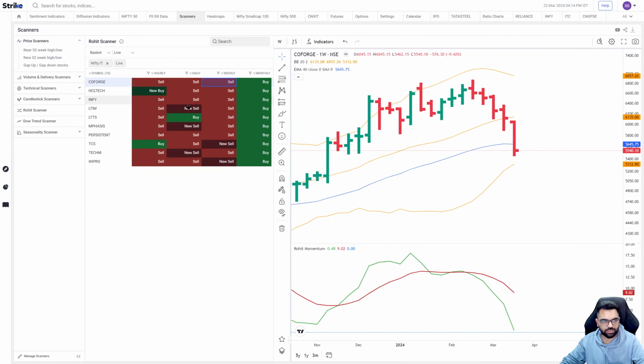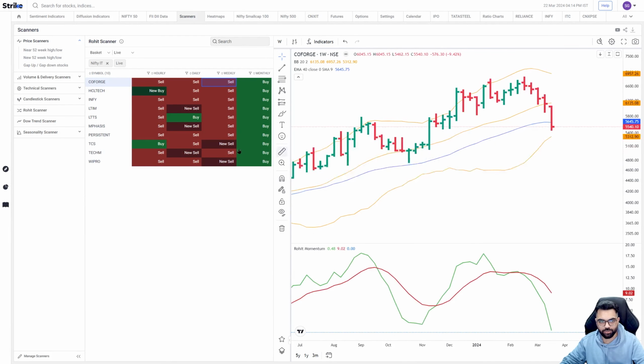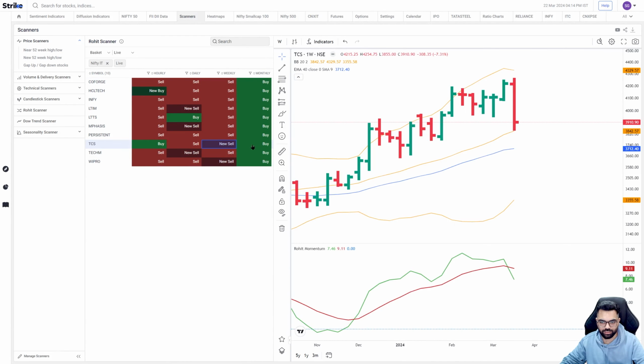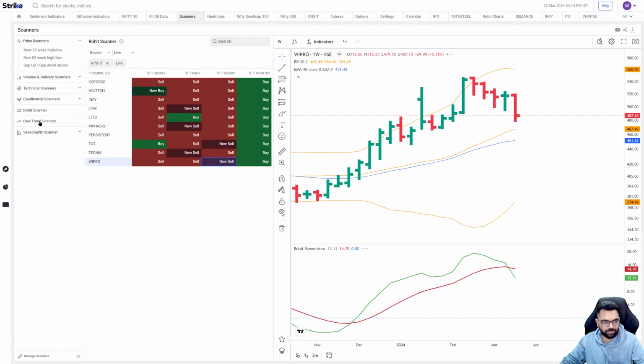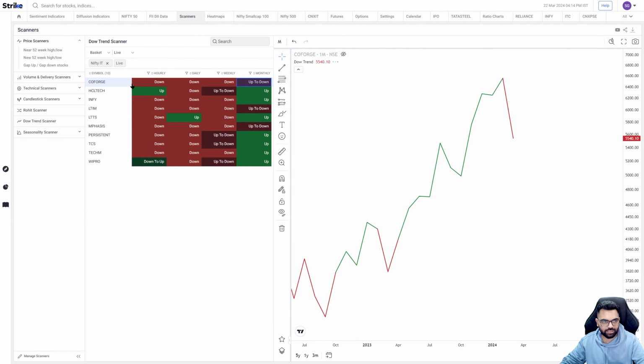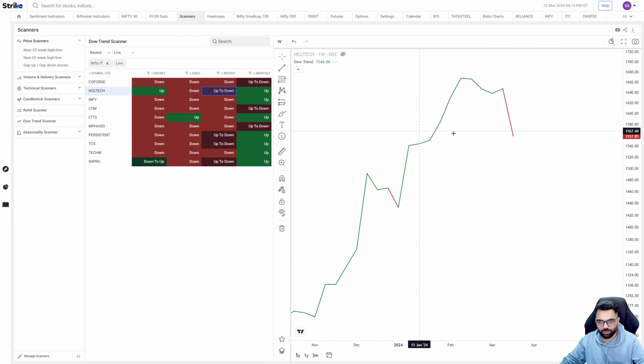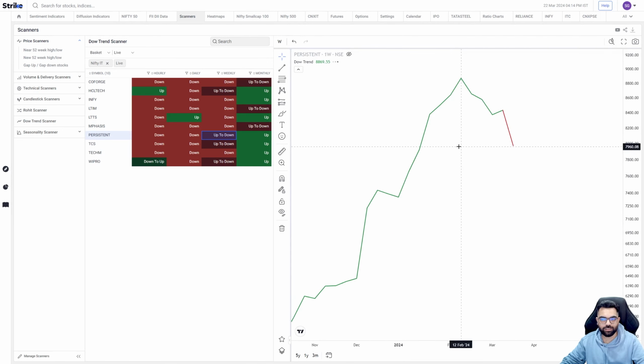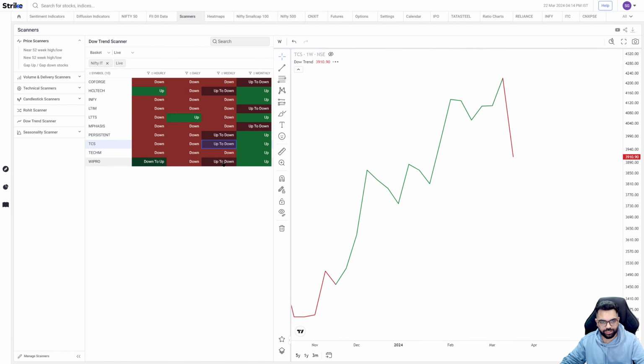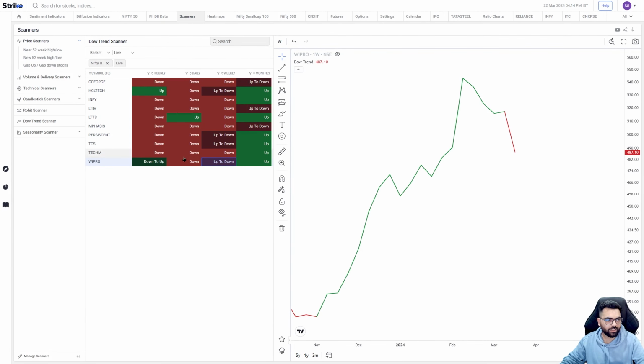So this is the Rohit scanner, where we can see on the daily and weekly, the majority of the signals are already bearish or they are giving a new bearish signal in the current candle. And if I switch to the Dow Trend scanner, which basically scans the higher highs and higher lows, then what we can see is on daily and weekly, almost all the stocks have trend down, and you are also getting a up to down reversal in the current weekly. So there are signs of weakness all around this particular index.